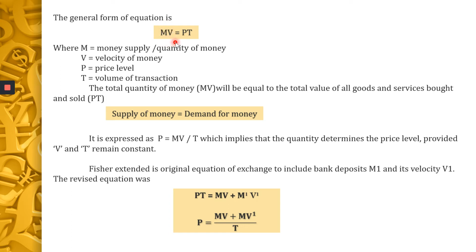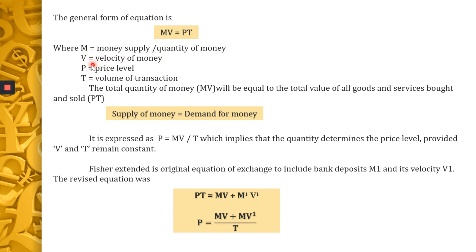So anyway, this is an identity where MV is equal to PT. National income calculated by expenditure method will be equal to the national income calculated by the output method. So this is the equation, MV is equal to PT. So what is sold in an economy must be bought by someone. Whatever is sold in an economy must be bought. So what is bought will always be equal to what is sold in an economy.